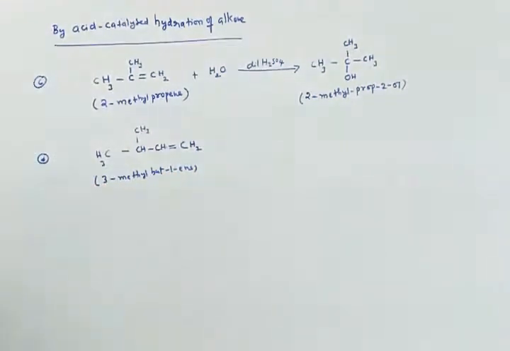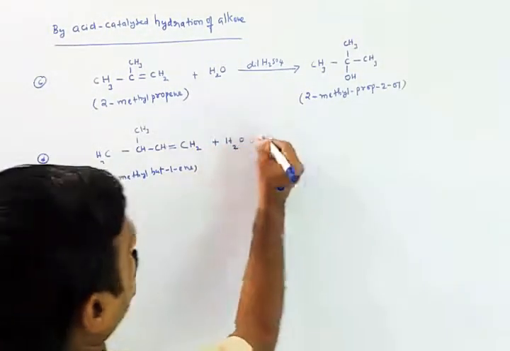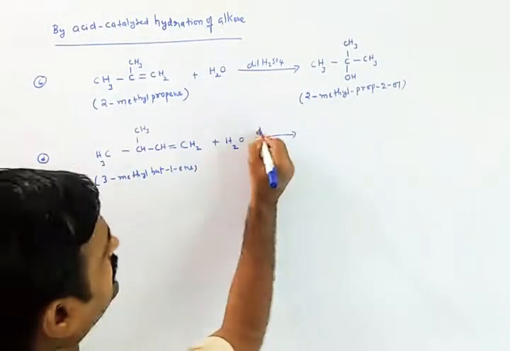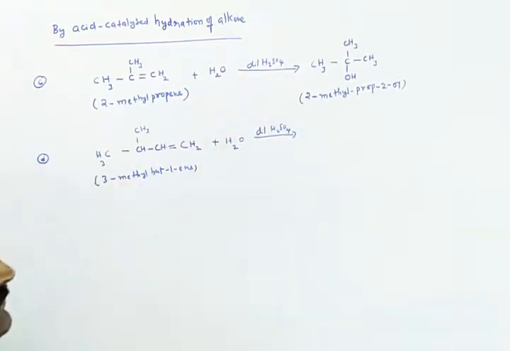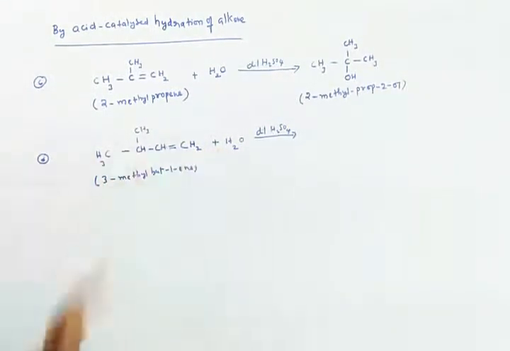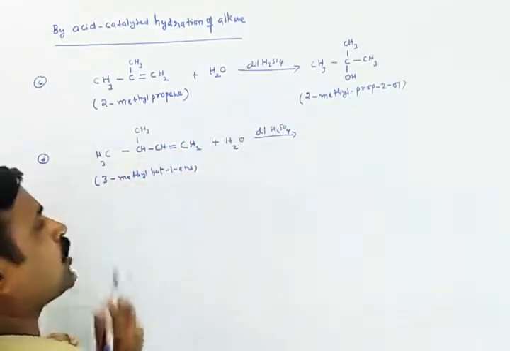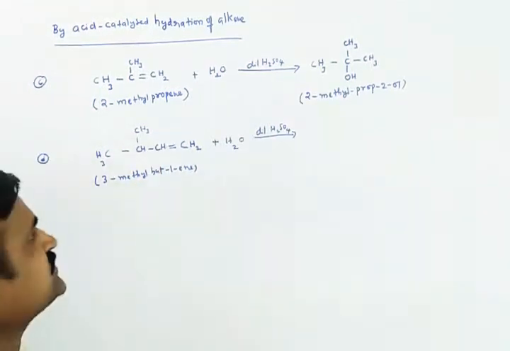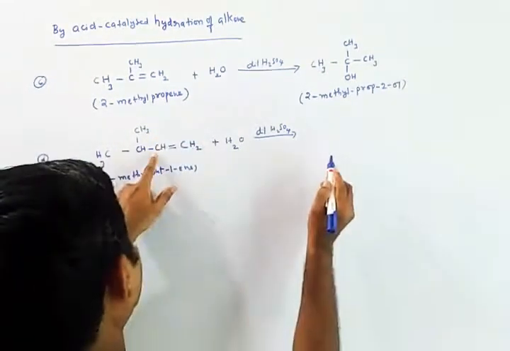So let us see what the product is. Usually when you are adding water, you will have to follow the Markovnikov rule. So that we will check in this, with dilute H2SO4. What will happen is, when the proton attaches to this unsaturated carbon, this carbon will become a carbocation because it has fewer hydrogens. So it will be converted into a carbocation. Okay. Now let us see.